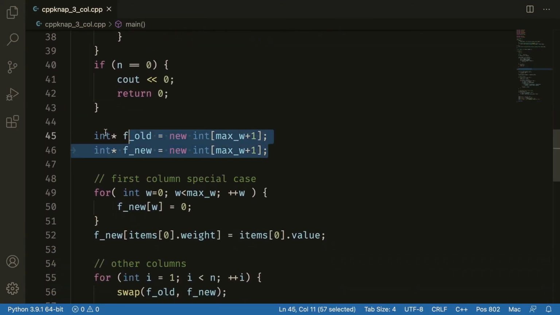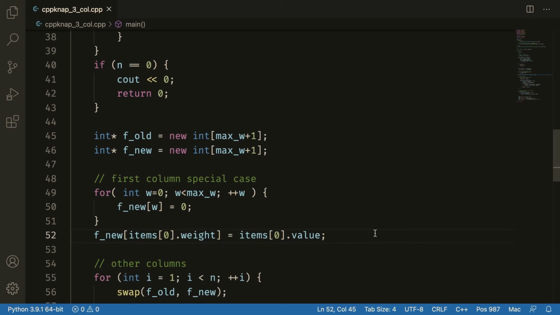Now we have only 2 columns. Let's call them fold and fnew. That's really going to be f of i-1 and f of i respectively, the previous column and the one we're working on now. Base case, fill fnew with zeros and put the value of item 0 precisely at its weight. Don't worry about it, it's just something I was playing around with and it didn't go anywhere. I just didn't want you to wonder what's going on here.